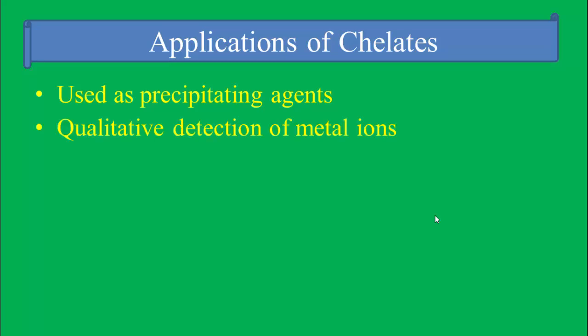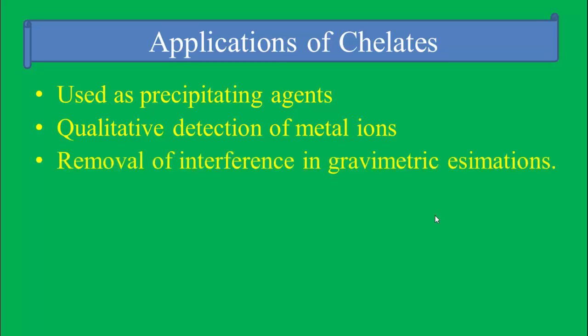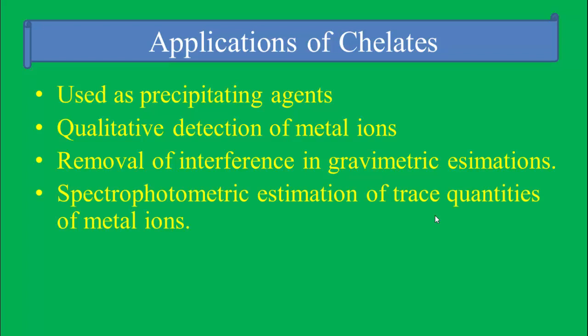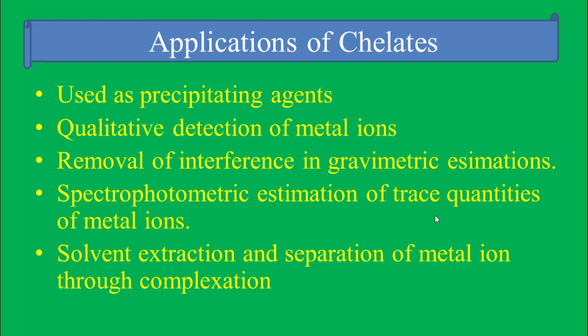Now, what are the applications of the chelates? One of the most important uses of chelates is as precipitating agents. Then chelates are used for qualitative detection of metal ions in any samples. Then removal of interference in gravimetric estimations, the spectrophotometric estimation of trace quantities of metal ions, then solvent extraction and separation of metal ions through complexation. These are the various important applications of chelates.